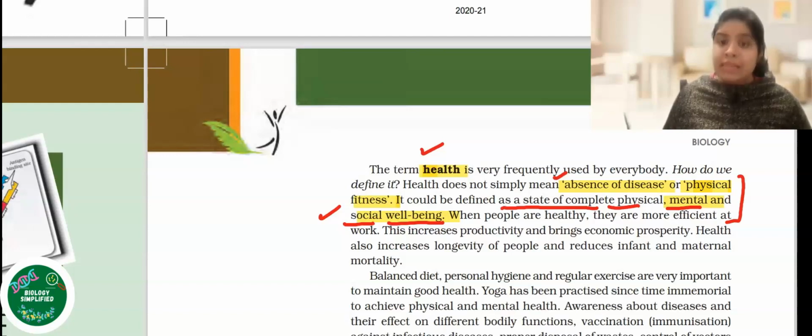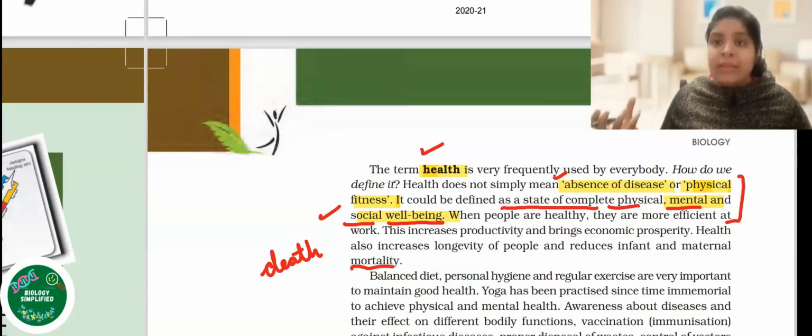Health also increases longevity of the person, the lifespan of that person increases, plus it is also reducing infant and maternal mortality. Mortality का मतलब होता है death. So when the person is healthy, therefore, the mortality rate or the death rate is going to decrease.